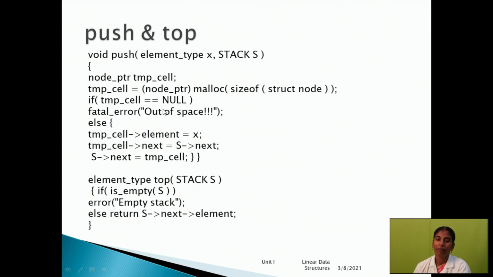The next check is whether the stack is null or full. If it is full, it will display out of space. If it is not true, then these three lines will work. Temporary cell element is x, then temporary cell next, the stack pointer will be stored there, and then we return s next is temporary cell. Automatically the node will be inserted on the stack in the particular position.